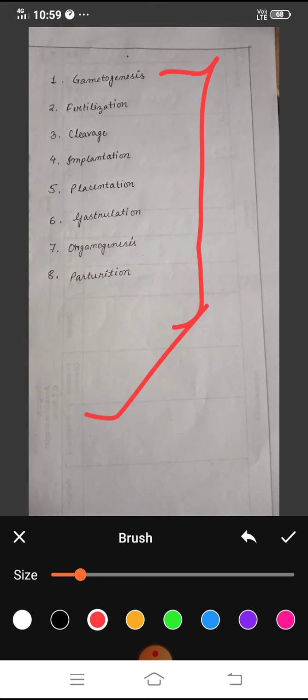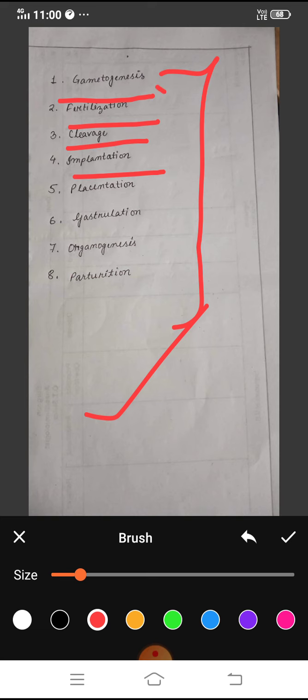That means how the gamete will be formed, then how the two gametes will be fertilized or unite, then the next steps are cleavage, implantation, placentation, gastrulation, organogenesis, and finally parturition. So in this chapter we have to learn the stages of human reproduction in these different subheadings. Clear?